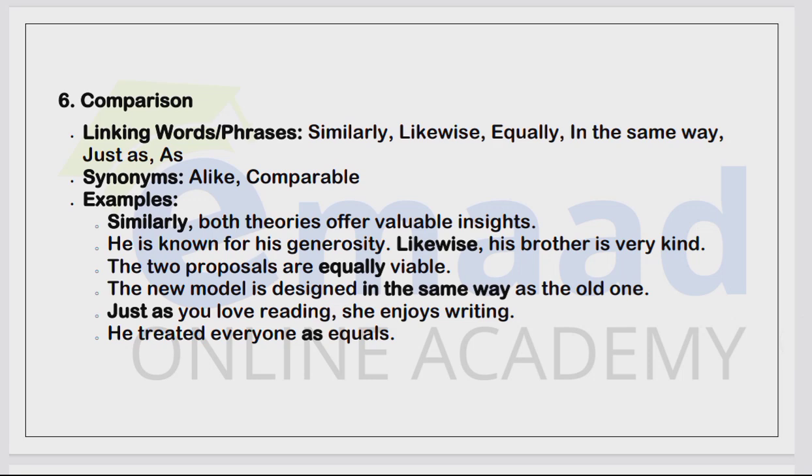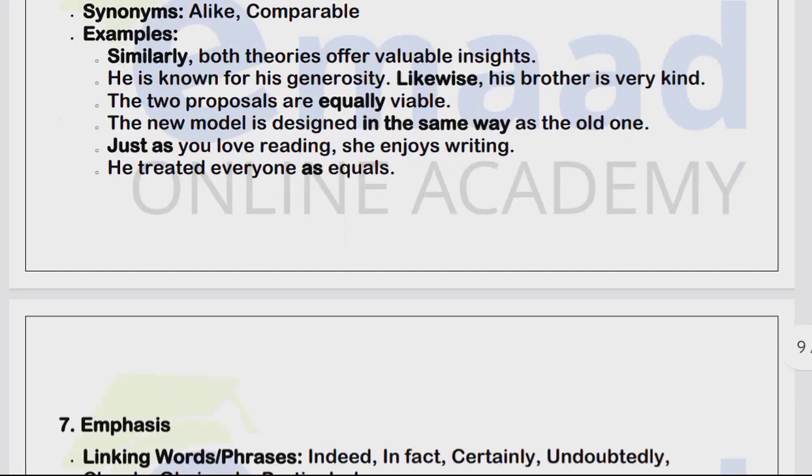Now, these are linking words and phrases that you can use for comparison. Similarly, likewise, equally, in the same way, just as, alike, comparable. So the two proposals are equally viable. He treated everyone as equal, just as you love reading, she enjoys reading. In the same way, the new model is designed in the same way as the old one.